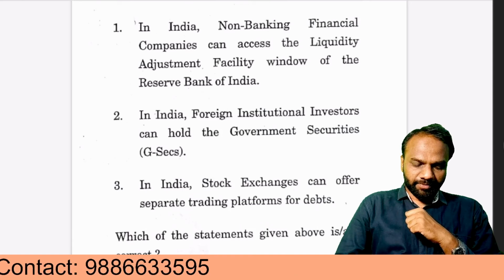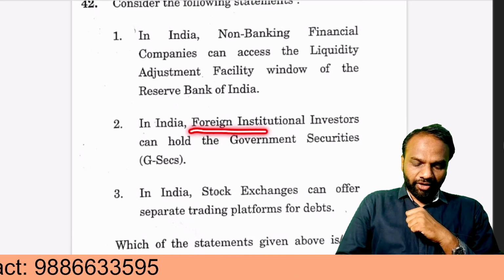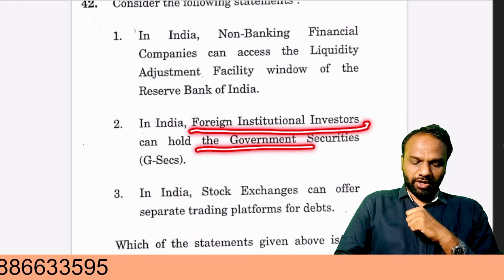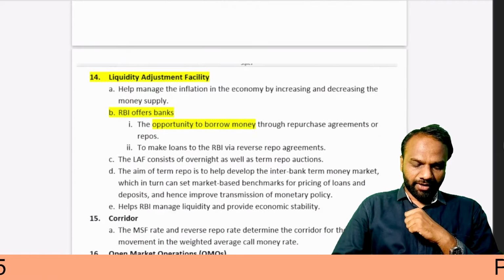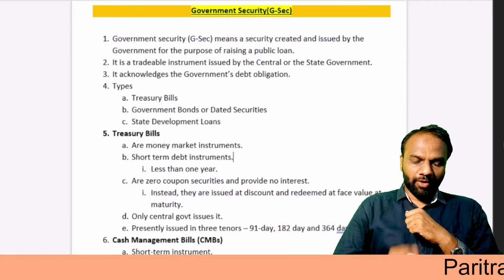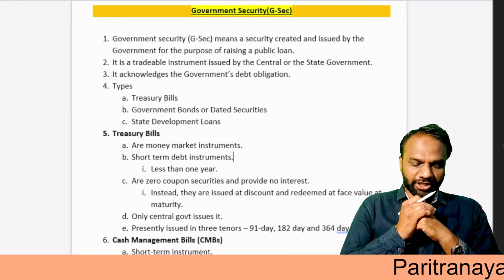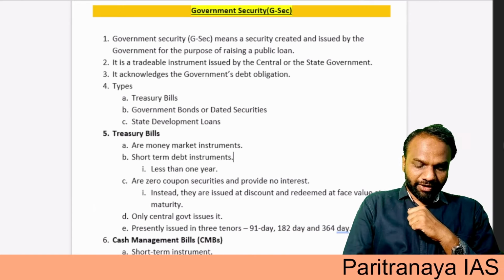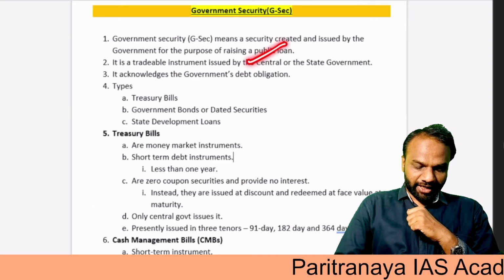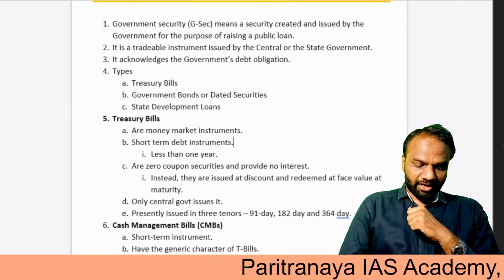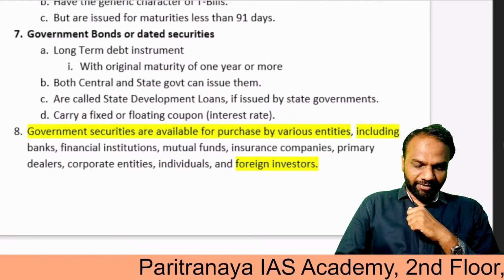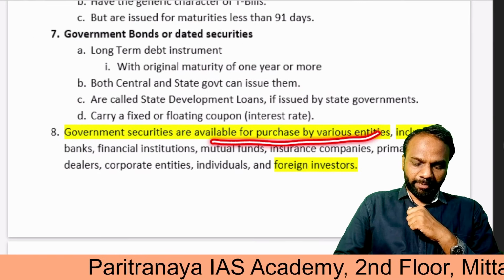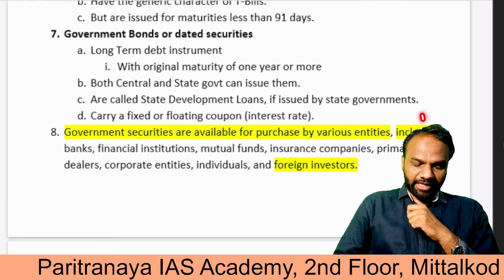So what is the second option? The second option says, in India, foreign institutional investors can hold government securities. Let us try to verify the same with the help of our notes. Here we have the government securities compilation from our notes. When we go through it, we understand that there are government securities like treasury bills, cash management bills, etc.